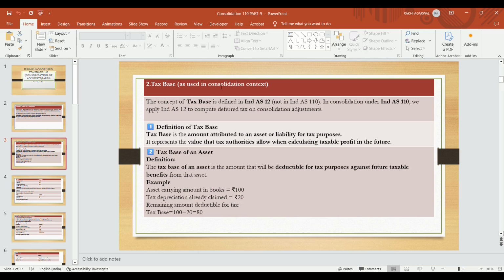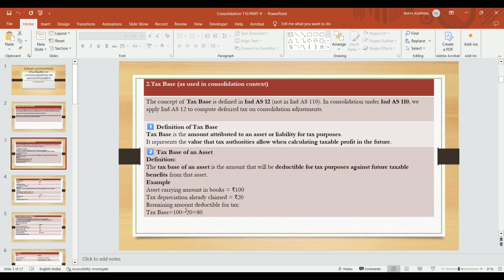So what is the definition of tax base? Tax base is the amount attributed to an asset or liability for tax purposes. The amount on which we calculate the tax is the tax base, which is attributed to an asset or liability for tax purposes only. It represents the value that the tax authority allows when calculating taxable profits in future. Tax base of an asset: how will we calculate tax on assets? Tax base of an asset is the amount that will be deductible for tax purposes against future taxable benefits from the asset.